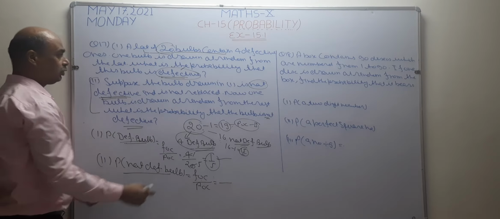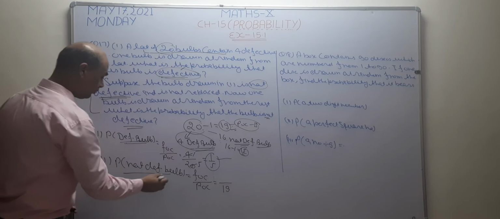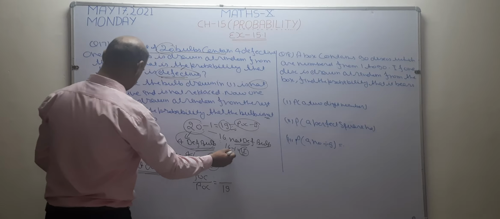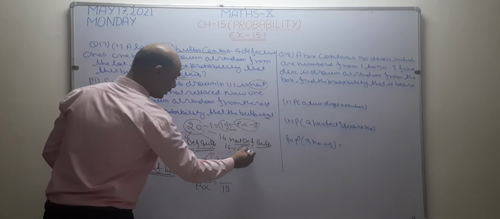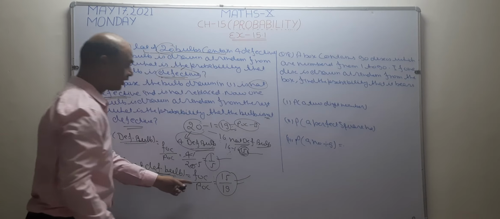For the second part, POC becomes 19, so I write here 19. In my favor, which bulbs are there? Not defective bulbs. How many not defective bulbs are there? 15. So the answer becomes 15 by 19. This is the answer of the second part.